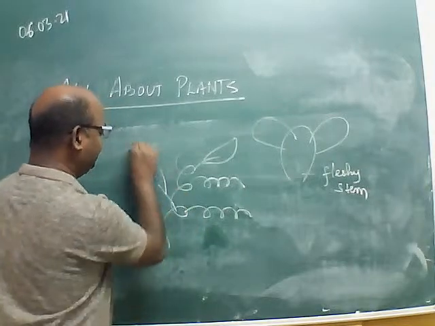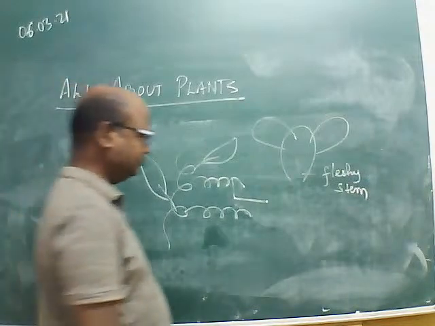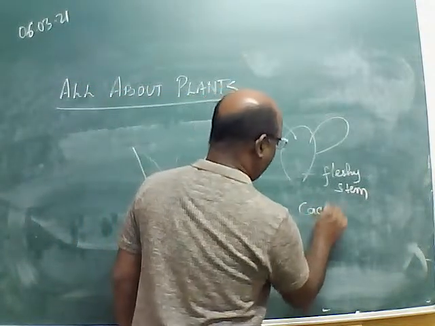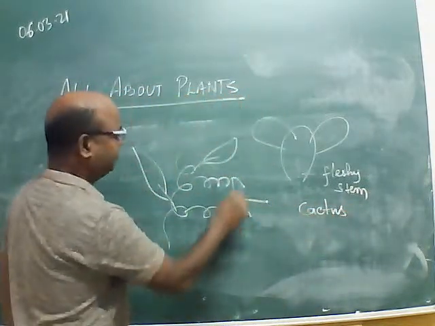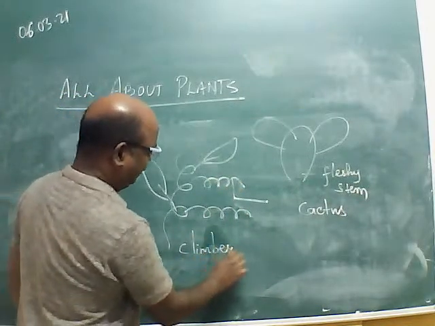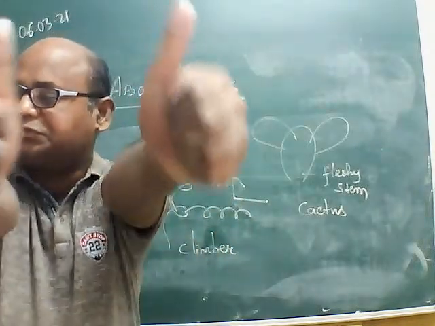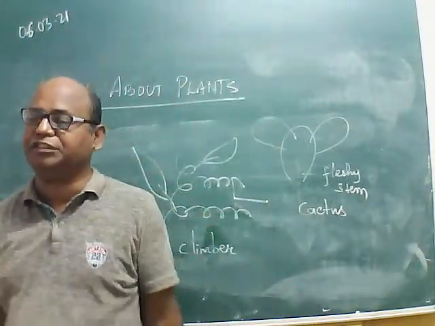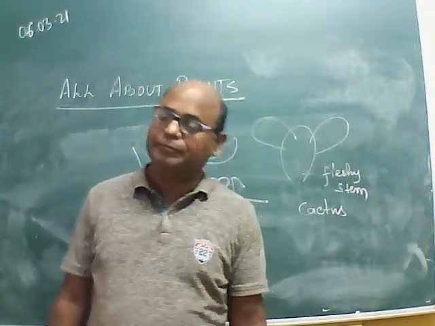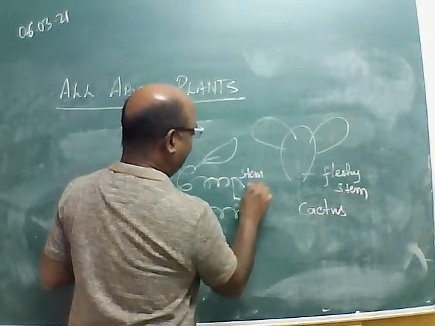Please write down the answer in the chat box. What do we call that? The stem is modified into what? In climbers we find a little guard. What do we call this modification? Yes, Eli has given a very correct answer. That is stem tendril. This is called stem tendril.